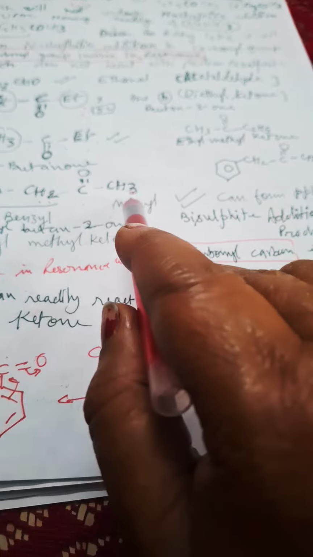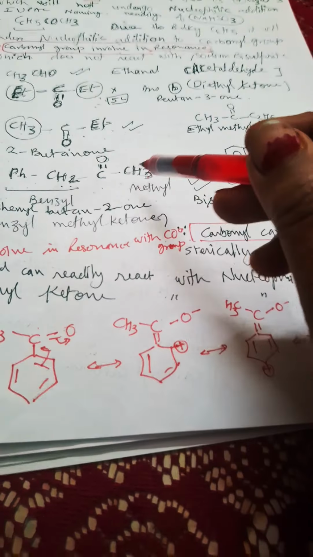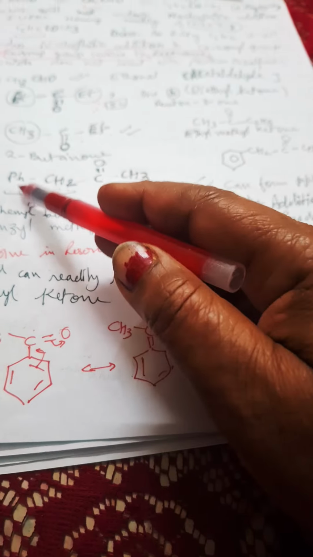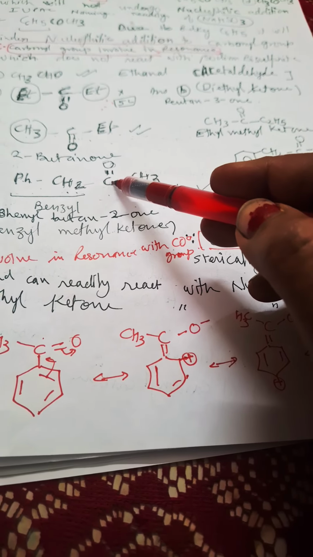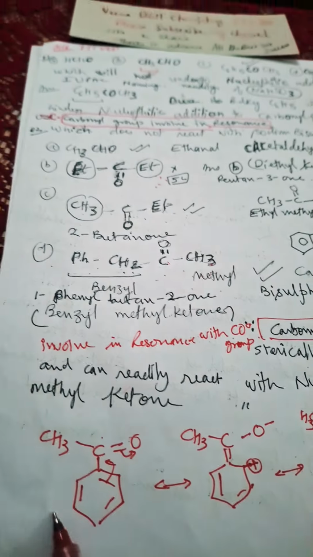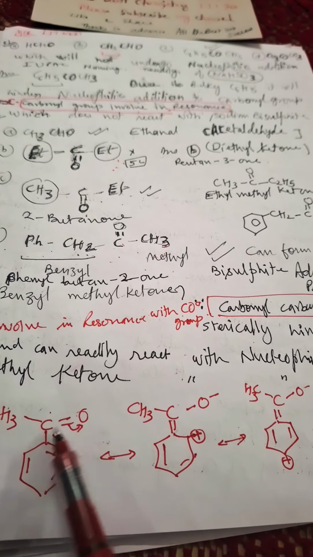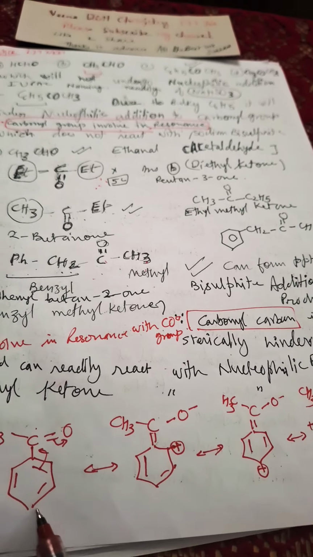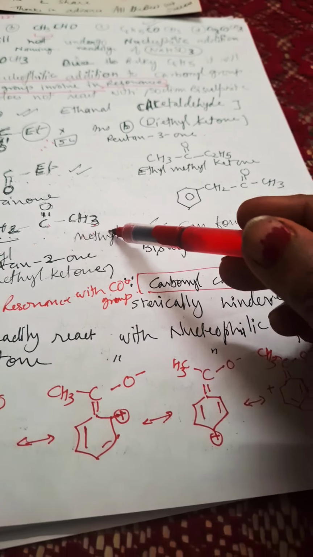Now benzyl methyl ketone will also undergo this addition reaction. Why is it so? Because this benzene ring is not in conjugation with the carbonyl group. In the first case we have seen that in C6H5COCH3 the benzene ring is in conjugation with the carbonyl carbon double bond to O. So it will not undergo nucleophilic addition reaction, but benzyl methyl ketone undergoes nucleophilic addition reaction.